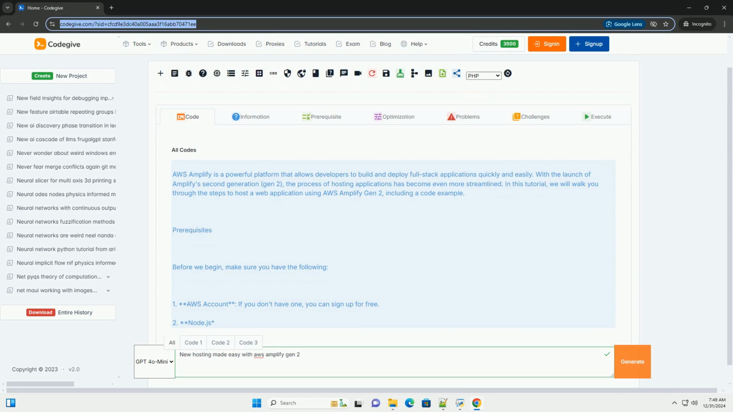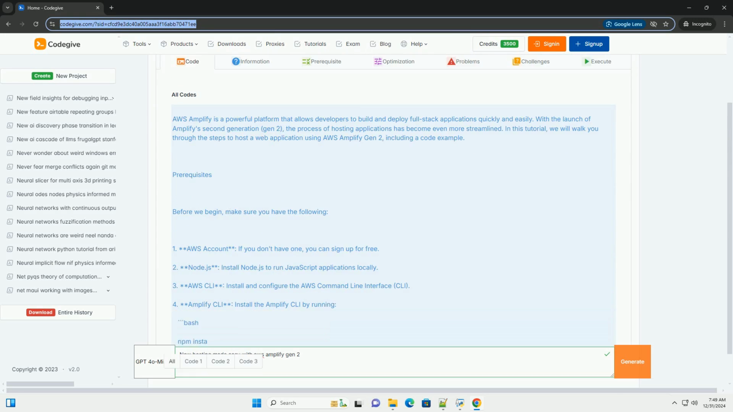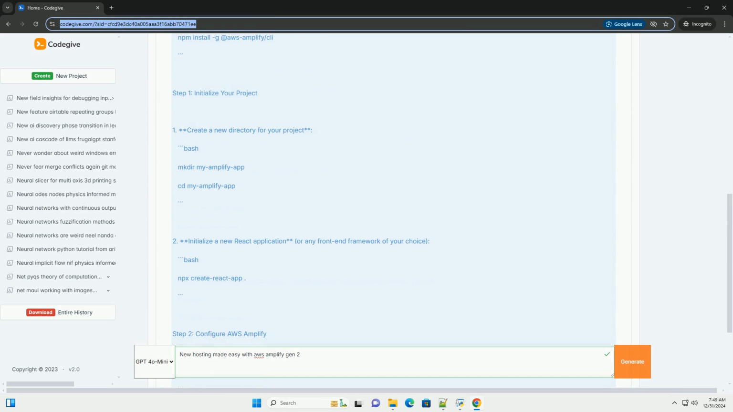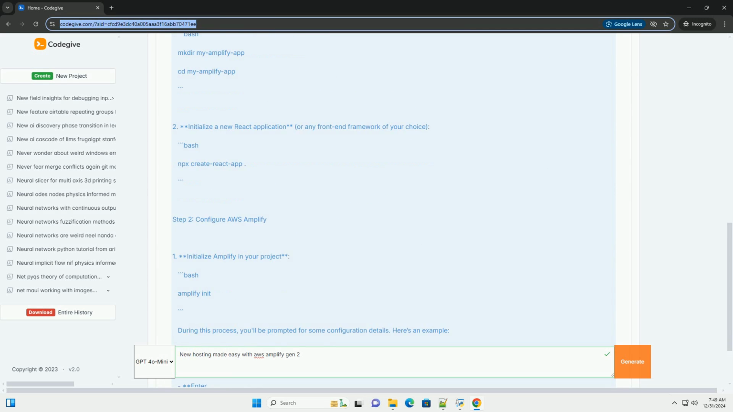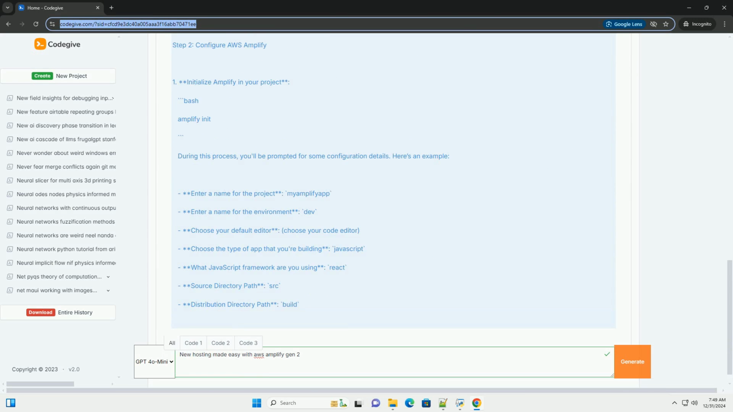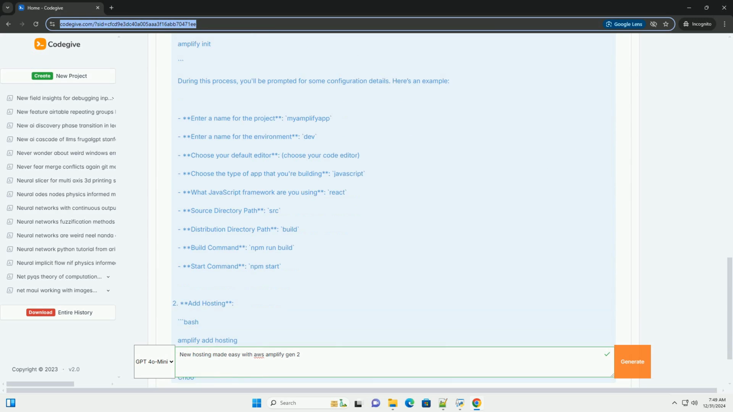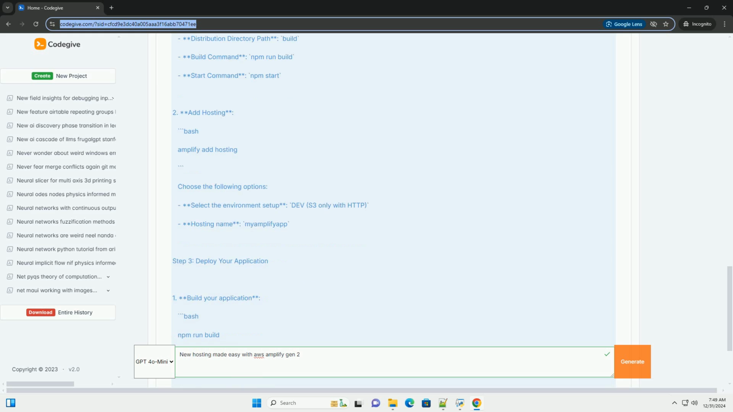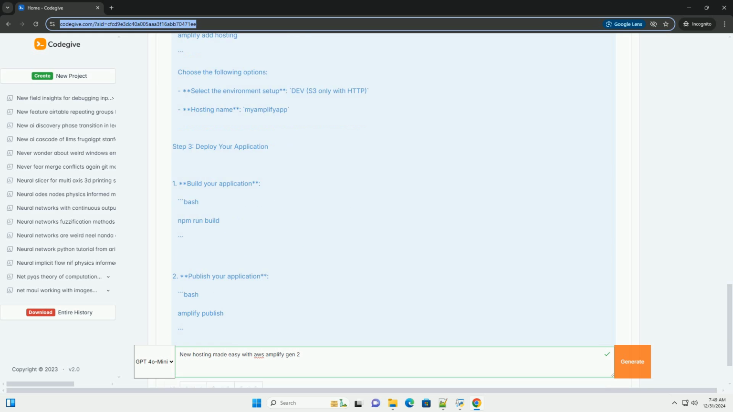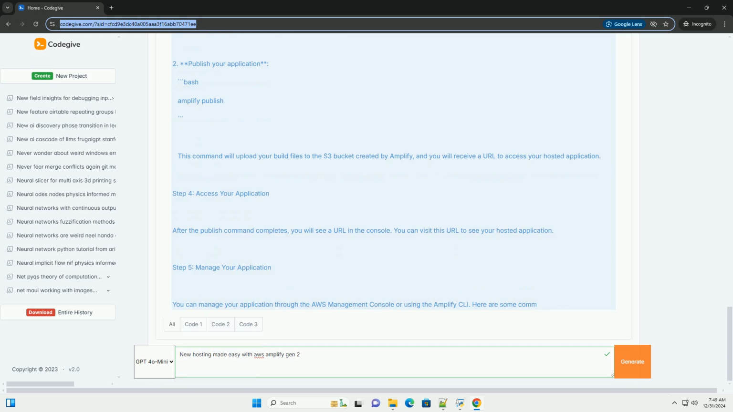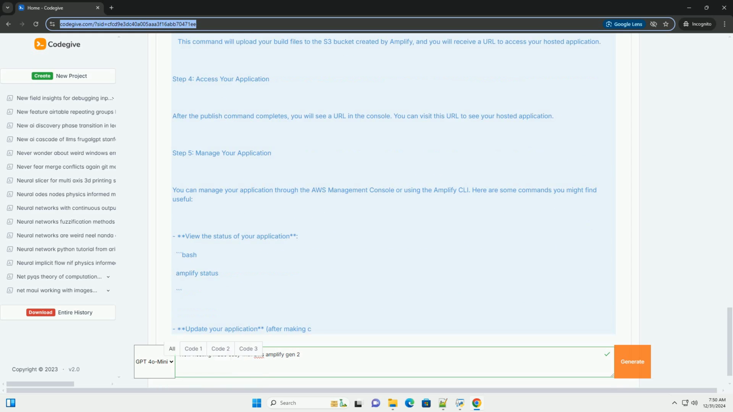AWS Amplify is a powerful platform that allows developers to build and deploy full-stack applications quickly and easily. With the launch of Amplify 2nd generation, Gen 2, the process of hosting applications has become even more streamlined. In this tutorial, we will walk you through the steps to host a web application using AWS Amplify Gen 2, including a code example.